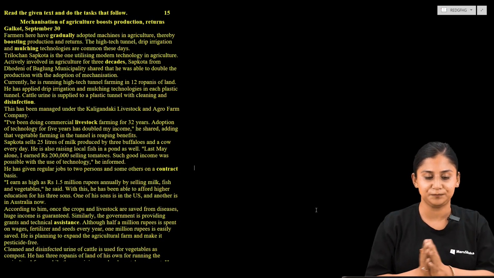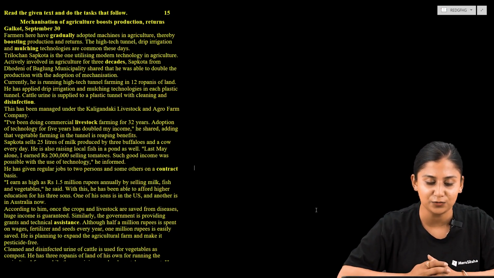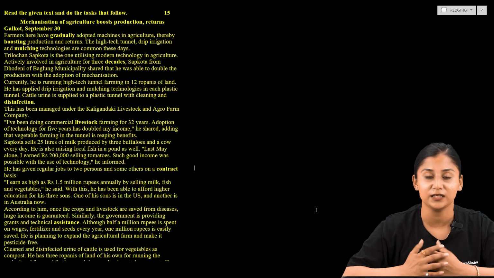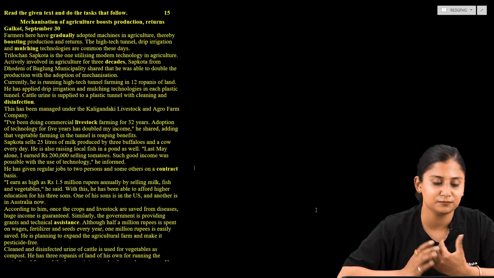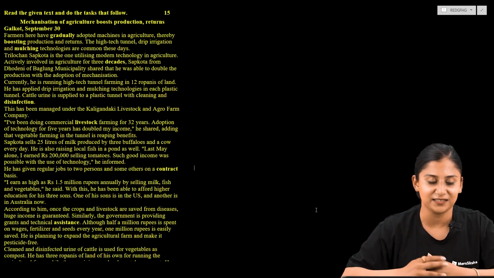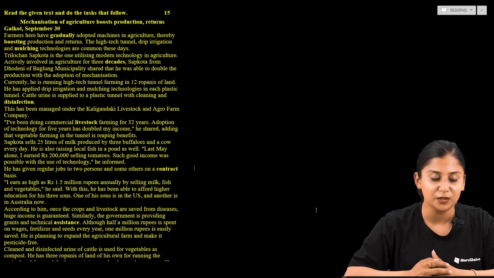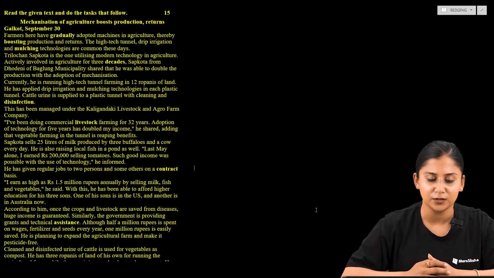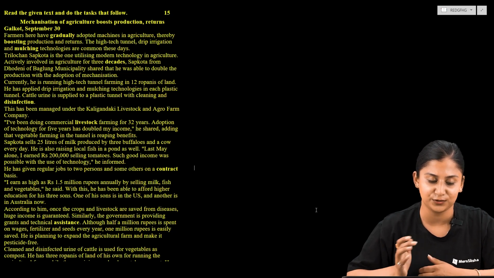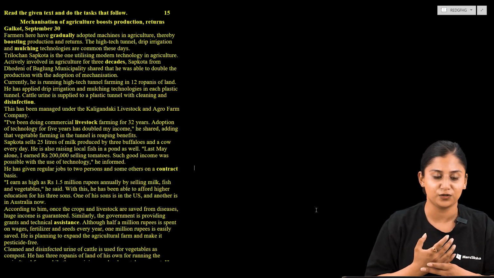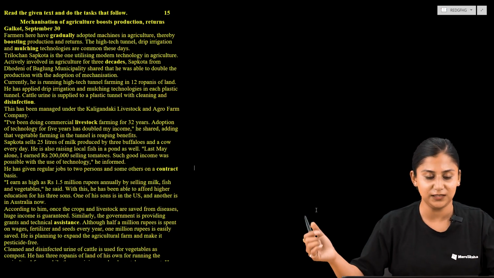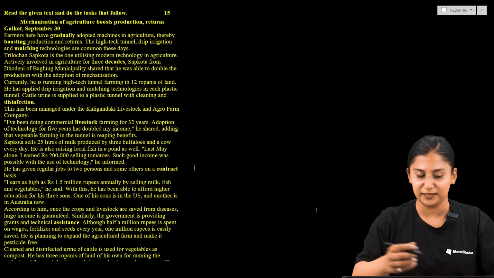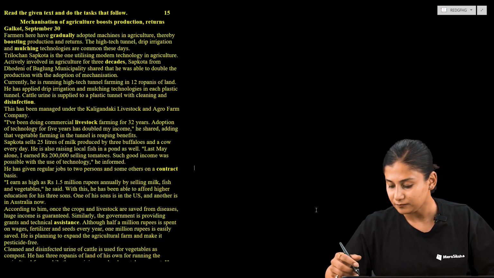So now, without further delay, let us find out what the passage is trying to say. The provided passage discusses the idea of mechanization of agriculture boosting production returns, and this news article is written from the location Galkot on 30th September. Now let us move to the questions.